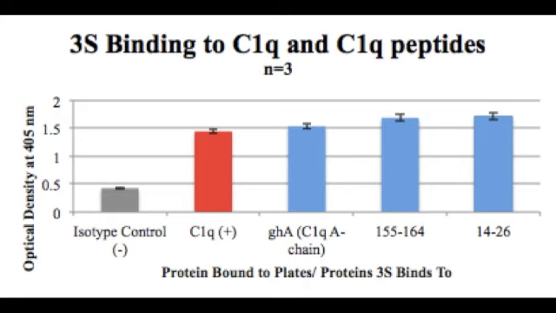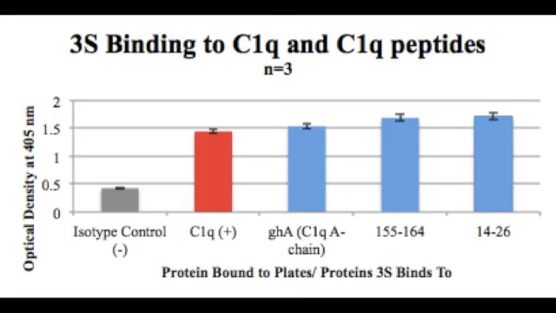The next part of the study involved the interactions between 3S and C1q. The study looked at the 3S binding sites on C1q. Using C1q peptides, it was seen that 3S likely binds to the A chain on C1q, residues 155 to 164 and 14 to 26, with these peptides yielding higher levels of detected 3S as compared to a negative control, and no significant difference as compared to a positive control.